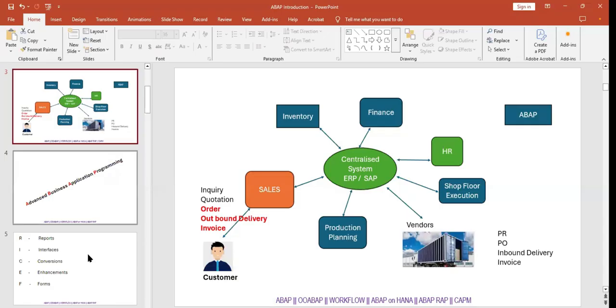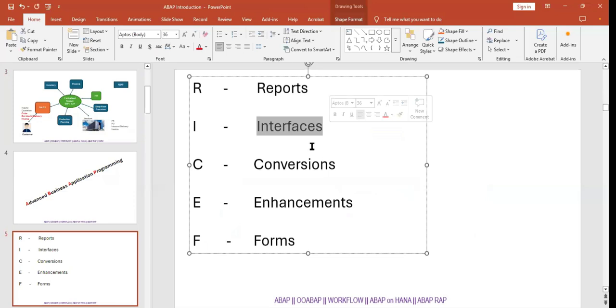We are saying interfaces. So what is an interface in general meaning?